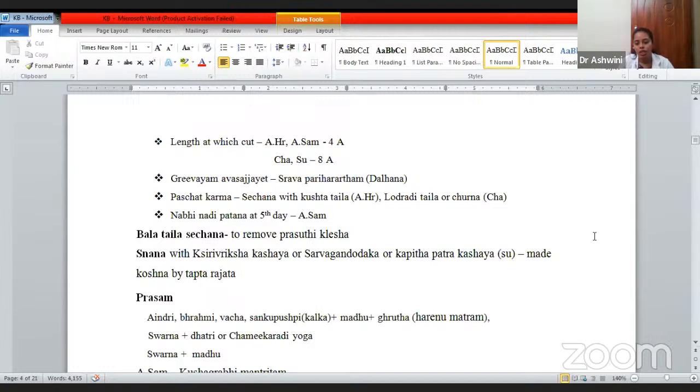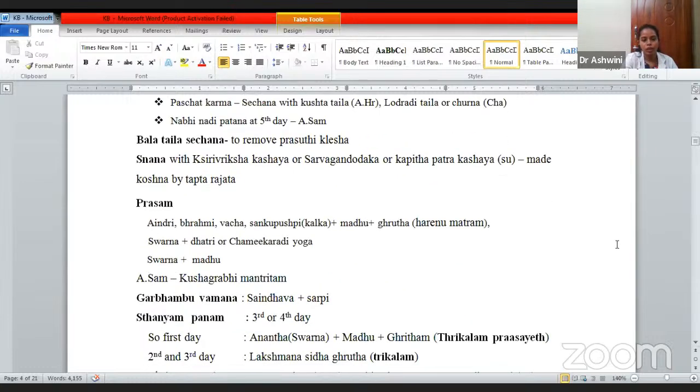Pancha Kshiri Vriksha Kashaya can be used, Panchavalkala Kashaya, then Sarva Gandhodaka or Kapittha Patra Kashaya made Koshna by Tapta Rajata. You should make this Kashaya hot. How are you going to make it hot? It is not by boiling, but by immersing the Tapta Rajata, silver. You have to heat the silver and immerse it. By making it hot in this way, you are supposed to bathe the baby.